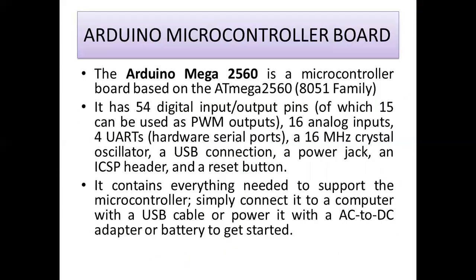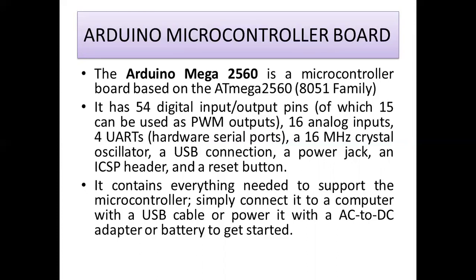Next we are going to discuss the Arduino microcontroller. Why I especially chose the Arduino microcontroller is, as I already told you at the last part of our content, we are going to discuss a real-time example. So I'm going to interface a sensor with this Arduino board only. This Arduino board is user-friendly and open source. It has open source software. It is easy for you to write code in the open source software, and it is very easy to download the code inside the microcontroller.